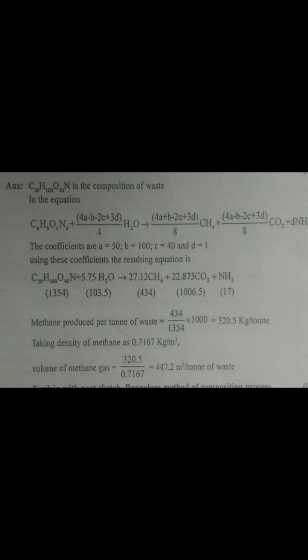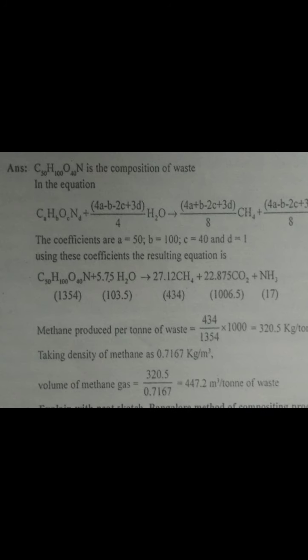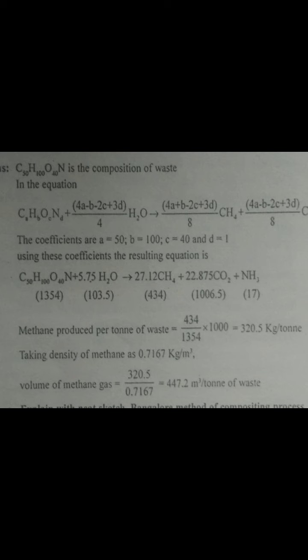Next, you have to substitute the values of a, b, c and d. After substituting the values, you will get the below given equation.